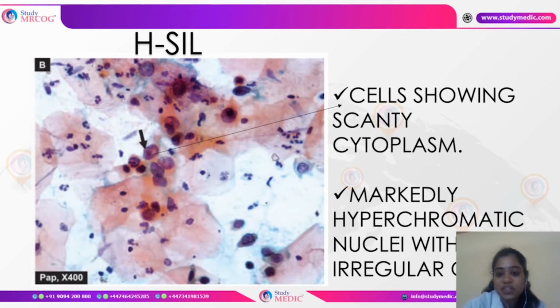When it comes to HSIL, we see that the cytoplasm becomes very scanty. In LSIL it is abundant and vacuolated, whereas in HSIL, a higher grade of abnormality, the cytoplasm has become very scanty, and the nuclei are hyperchromatic, have irregular borders, and become irregular in shape.